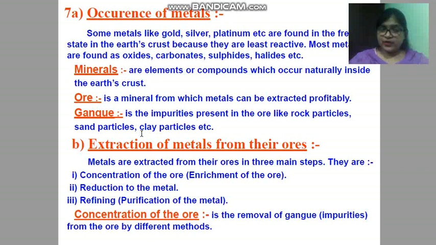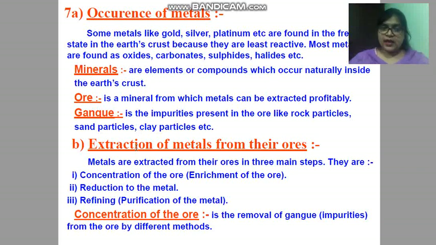And how can we remove it? So many processes are there. The gangue is removed from the ore on the basis of difference in physical and chemical properties. Later on, when you move to higher classes, you will study these processes: the gravity separation method, hydraulic washing, the froth flotation process, and magnetic separation methods. You will study all these methods in higher classes.